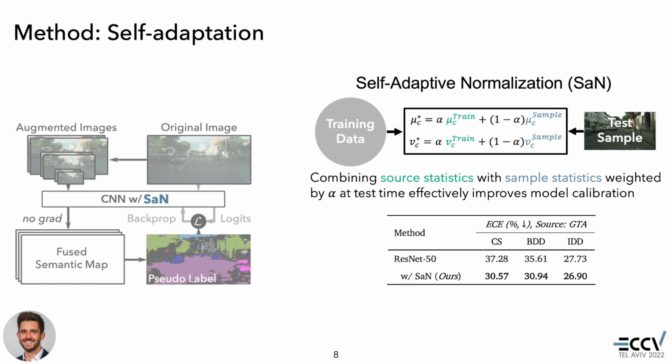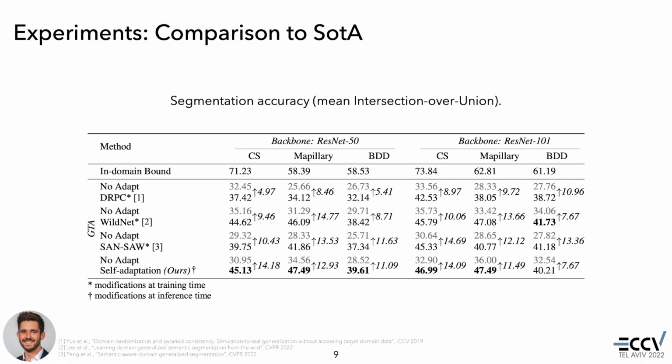Our self-adaptive normalization, or SAN for short, does not only lead to better out-of-domain accuracy in terms of mean IoU, but also to better model calibration, measured by the expected calibration error, abbreviated as ECE, reported in this table. Despite having a stricter evaluation practice and a simpler model architecture than most published work, self-adaptation overwhelmingly exceeds the segmentation accuracy of very recent work. On average, self-adaptation surpasses its ResNet-50 baseline by 12.7% IoU and improves the previous best method by 1.03% IoU.